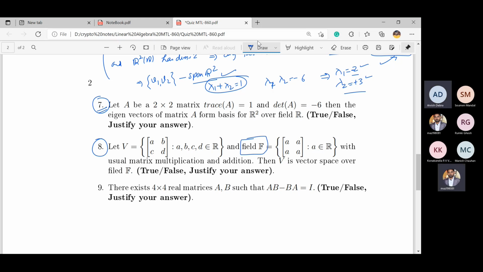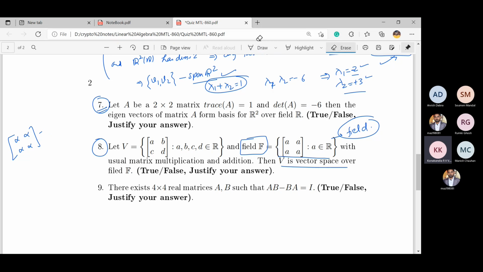Yes, sir. You don't have to prove that it is field or not. It is given that it is field. You have to check vector space property. Yes, sir. We assume some matrix of all alphas to be an identity, and we see whether for any element in V it satisfies or not, and we show that it can't be. Okay. You have shown that 1f into V is not equal to V. Is it? Yes, sir. Yeah, it's correct.